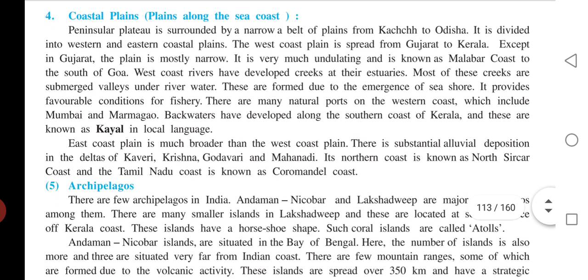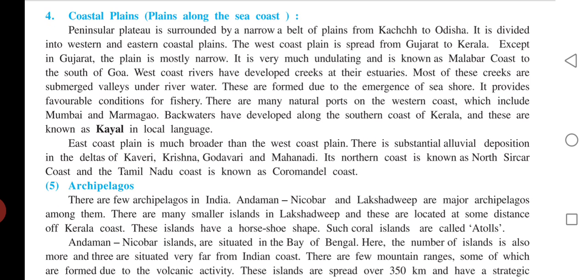Now coastal plains, right? So the peninsular plateau is surrounded by a narrow belt of plains from Kutch to Odisha. It is divided into western and eastern coastal plains. The West Coast plain is spread from Gujarat to Kerala. Except in Gujarat, the plain is mostly narrow. It is very much undulating and is known as Malabar coast to the south of Goa.